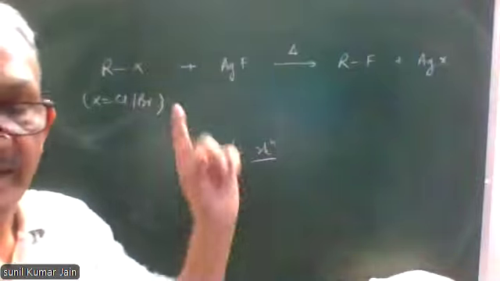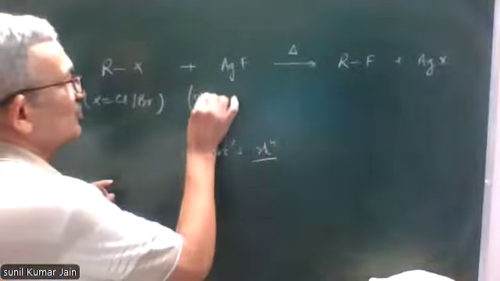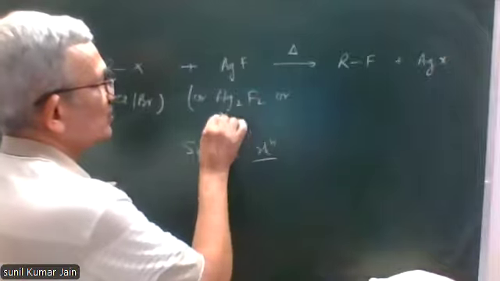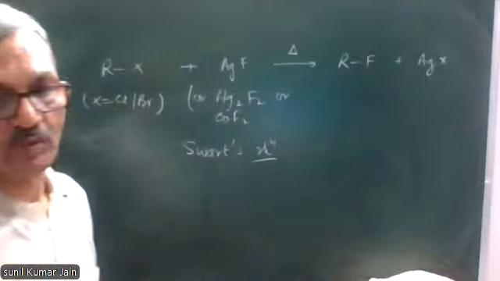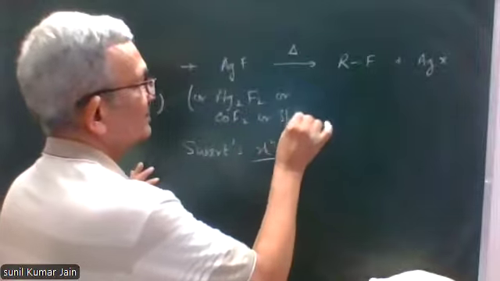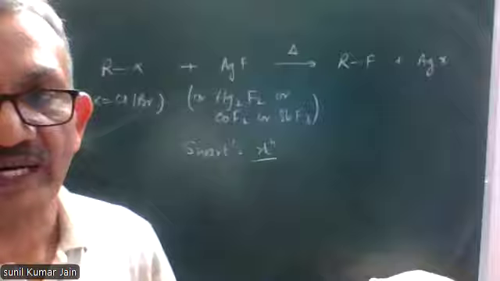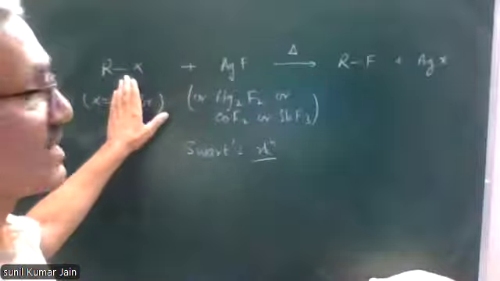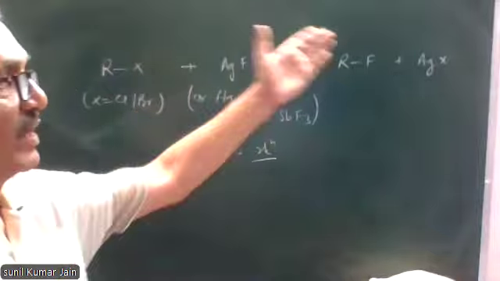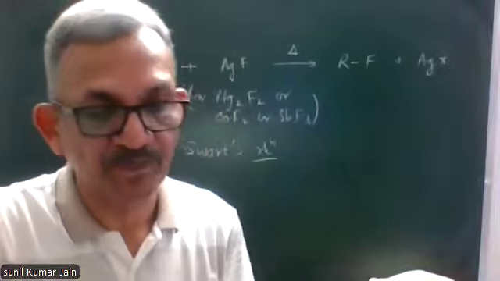Schwarz reaction. In place of AgF, silver fluoride, we can also use Hg2F2, or we can use CoF2, cobalt fluoride, or we can use antimony trifluoride. Any one of these metal fluorides, when heated with bromo or chloroalkane, will lead to the formation of fluoroalkane. All the methods will be called Schwarz reaction.